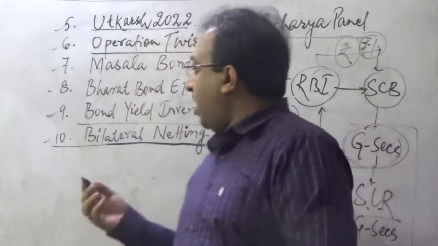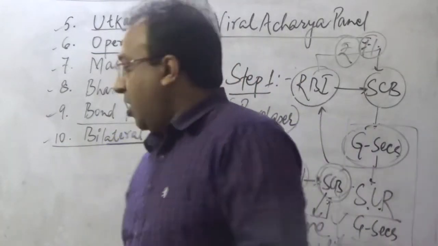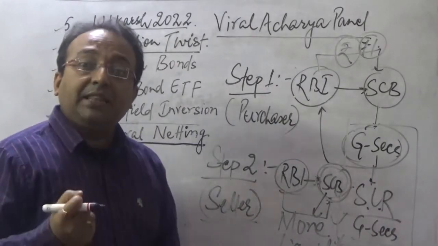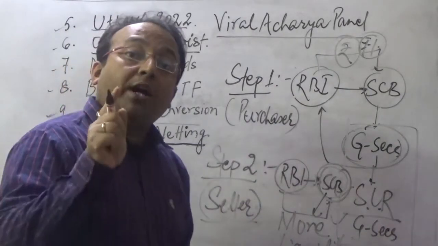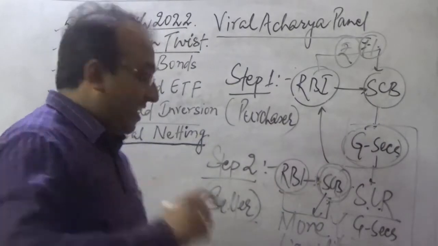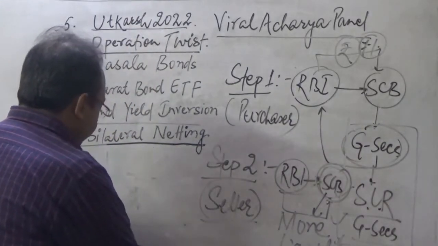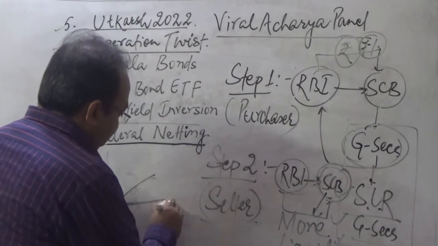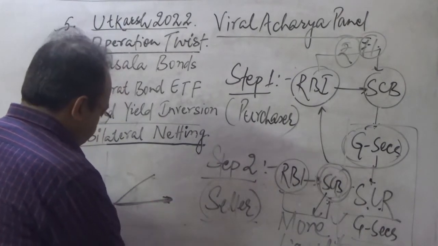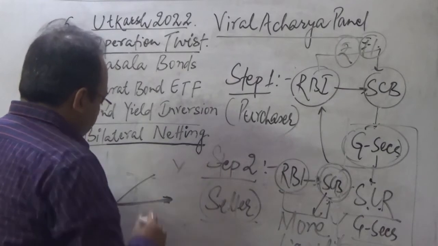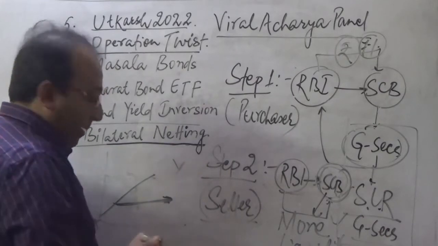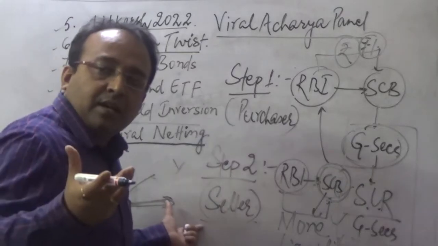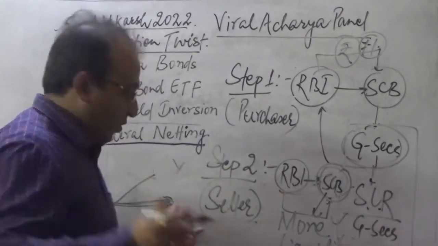So under bond yield inversion, what actually is happening? Of course, the investment is not reaping the exact benefit for the long-term investors. And that is how, normally, this is the XY axis. So the idea is, normally what happens is that you get the normal rate of interest over a long-term investment. All right.